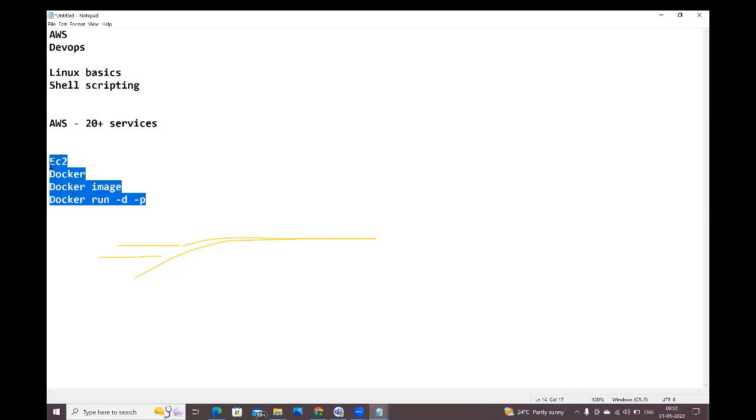If you write it here, first you need to create one virtual machine and install the Docker software. You need to pull the Docker images from the Docker Hub. Then only you can run the Docker image. When you run the Docker image, a container will be created. Inside the container, our application is running. Oh, these many activities we need to do.